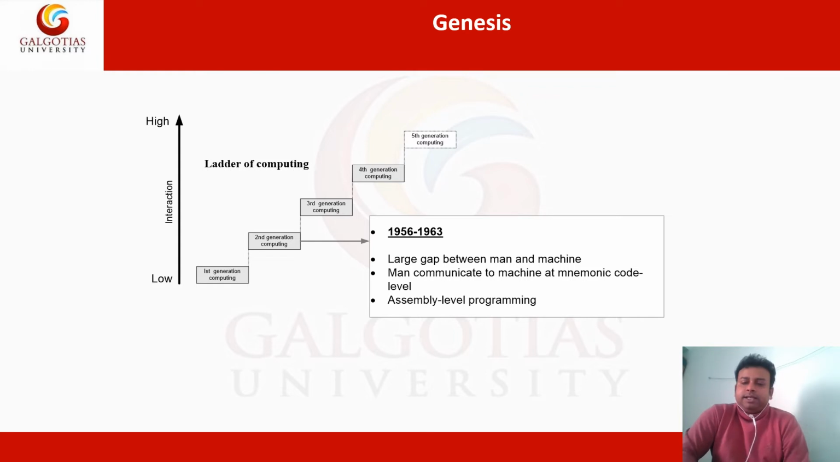The second generation is considered 1956 to 63. At that time also, there was a very huge gap between man and machine. At that time, assembly level programming language came into the picture. You know that assembly level programming language is at a mnemonics code level. This is somewhat one level above the machine level language. You have to write the assembly level language, and it will be converted into machine level language by the computer, then the hardware will run through the machine level language. But you need not know the machine level language.